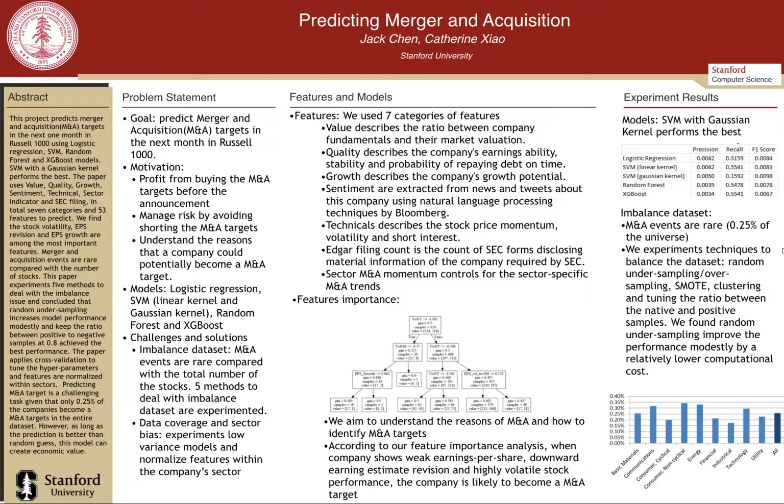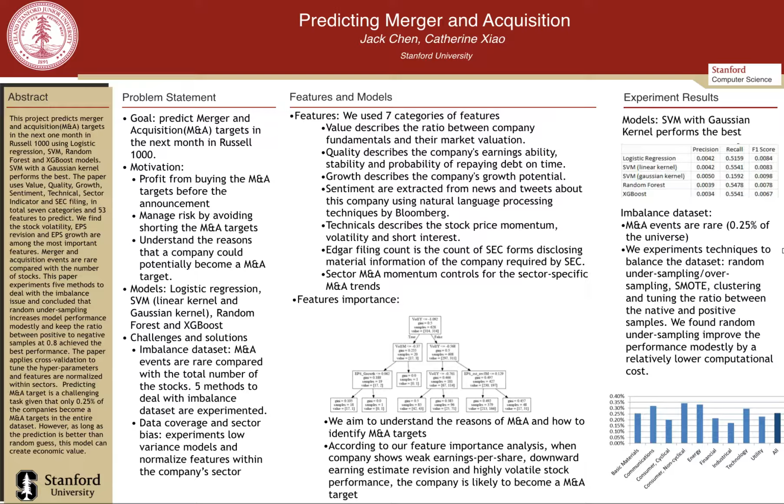Because we have a very imbalanced data set, as M&A events are very rare, typically only 0.25% of the universe, we experimented with techniques to balance out the data set. We tried random undersampling, oversampling, SMOTE, clustering, and tuning the ratio between the negative and positive samples.